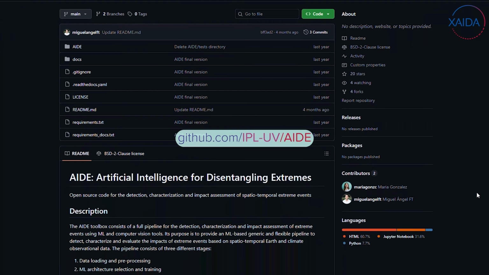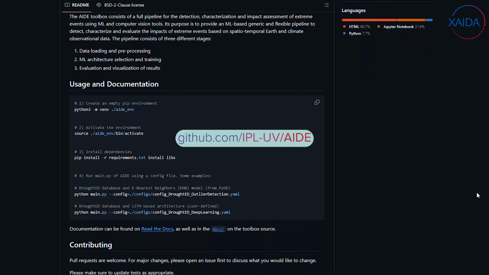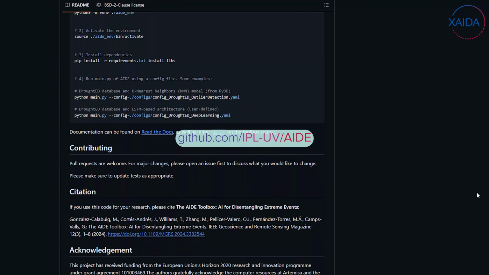AIDE is a novel, open-source benchmarking suite for models designed to handle multidimensional data. Explore the toolbox, demos, and documentation in our GitHub.